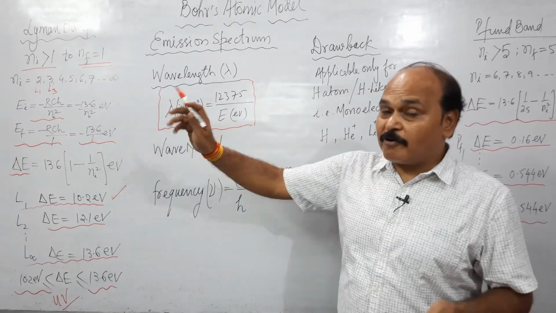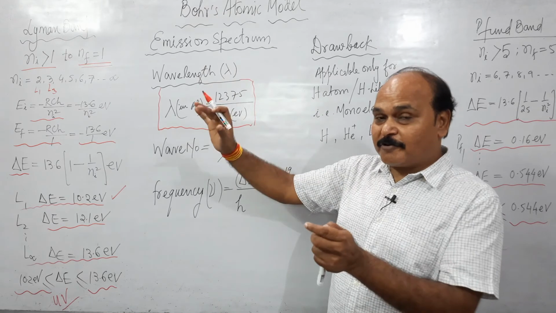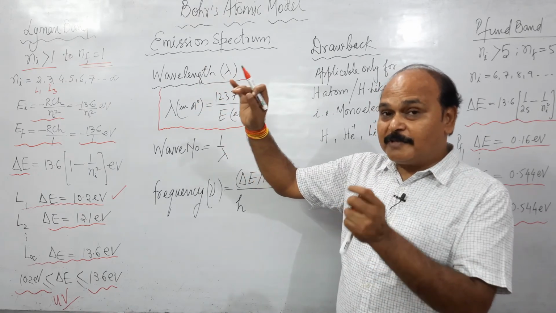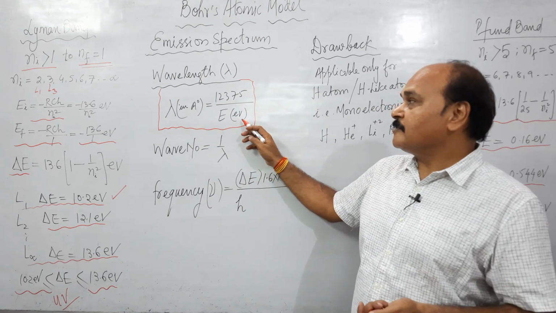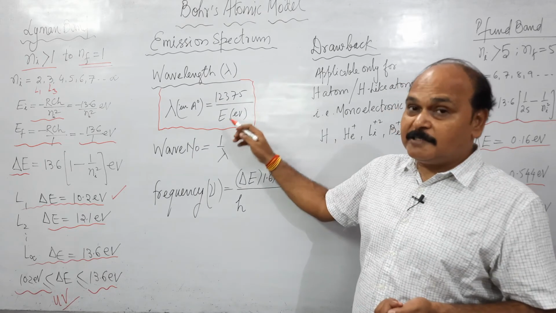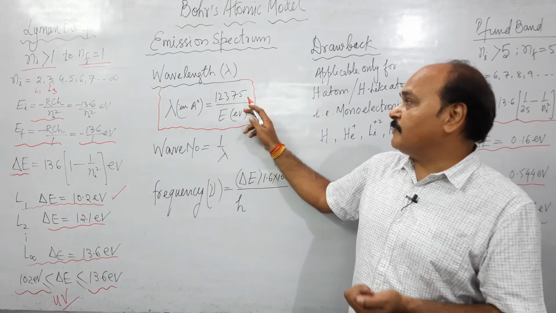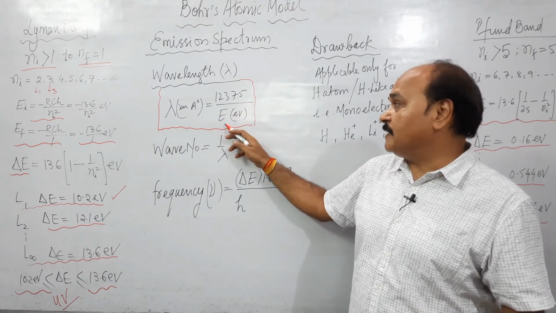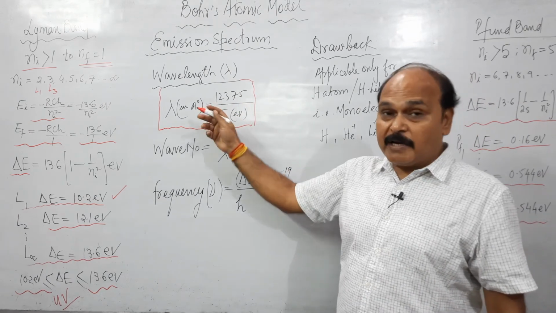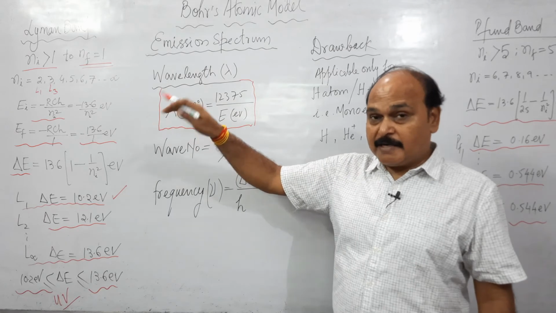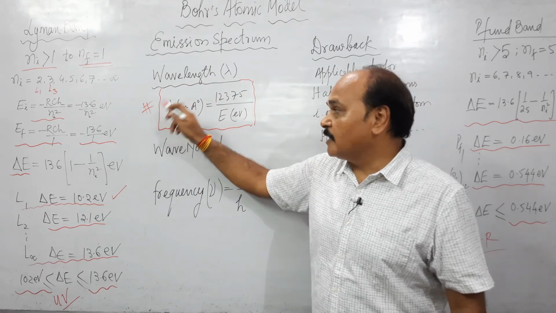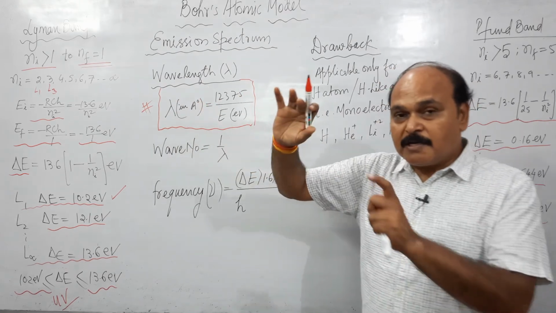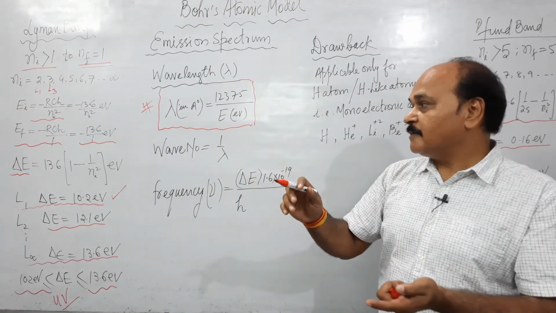We have found out all the energies of all the photons of the emission spectrum of hydrogen atom in electron volt. So you just divide 12375 by the energy of photon in electron volt. You will get their wavelength in angstrom. This is a very popular formula which you know already. So you can use this conversion formula to convert energy into wavelength.